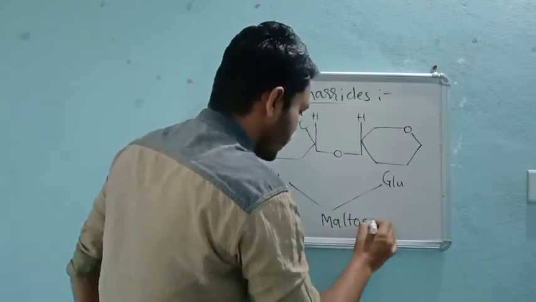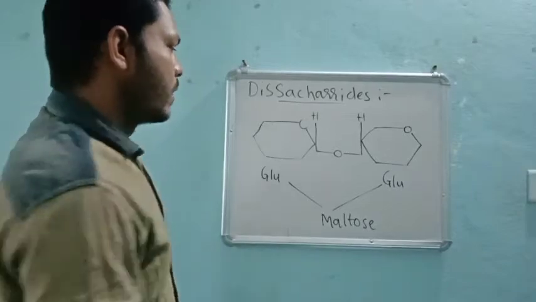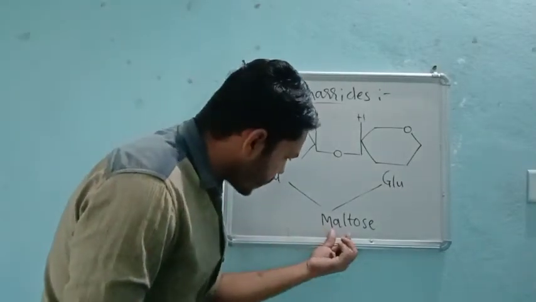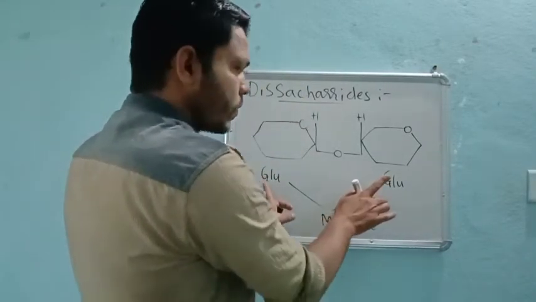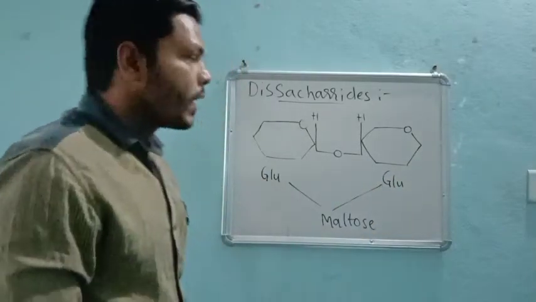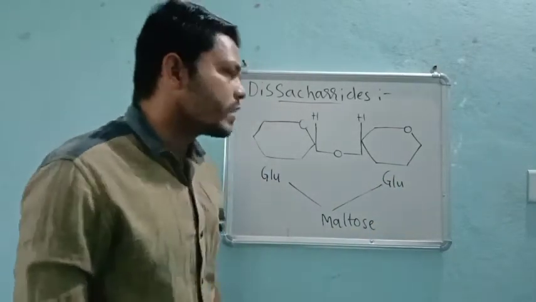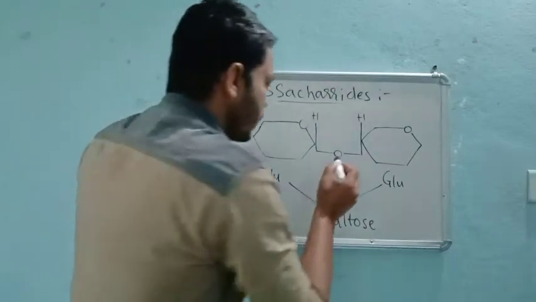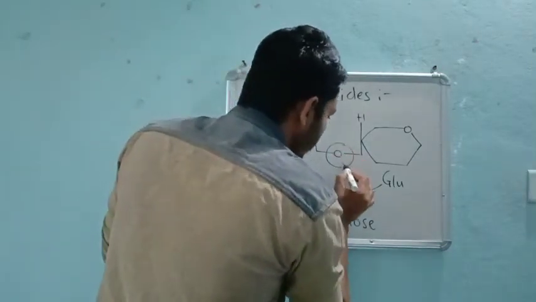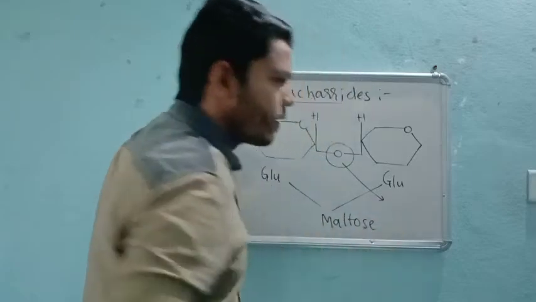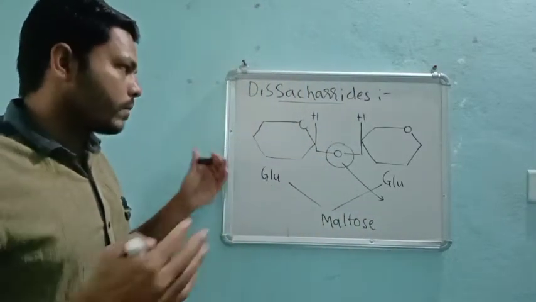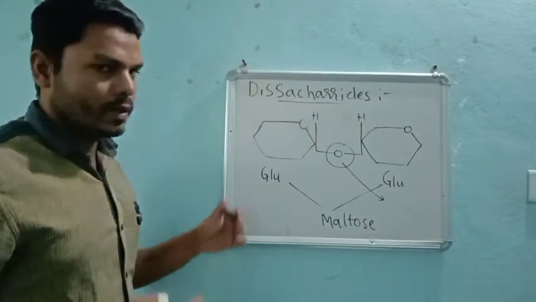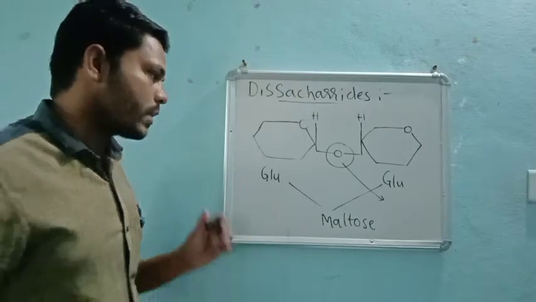So if I hydrolyze maltose, it will give glucose and glucose units. And how are these glucose units interlinked? They are linked through oxygen, they always form a bond with the oxygen.